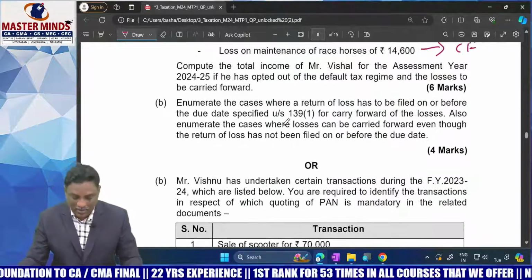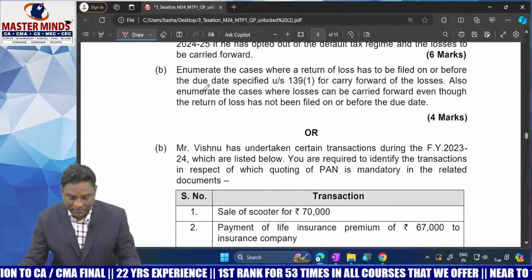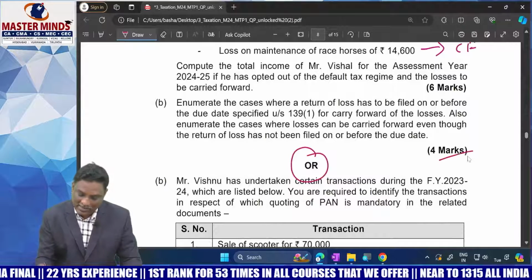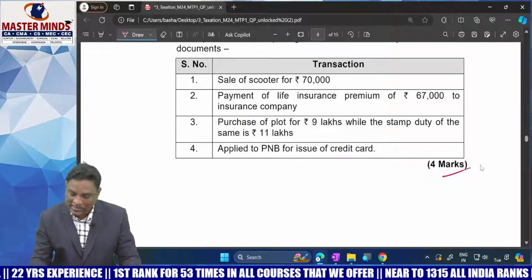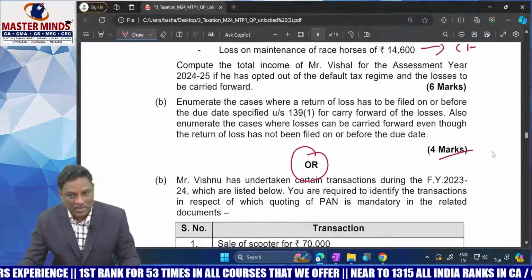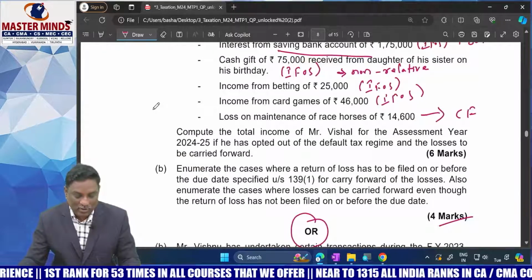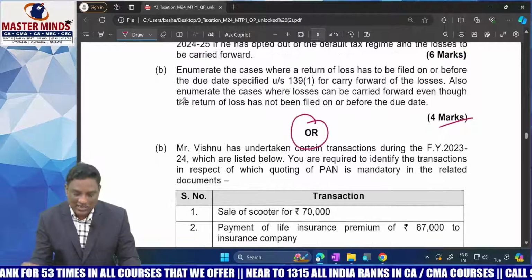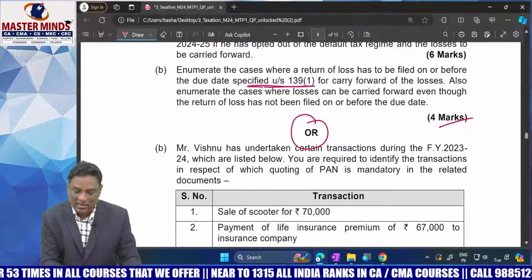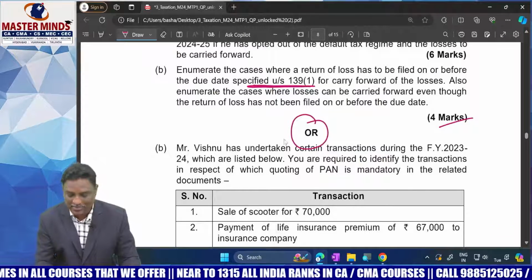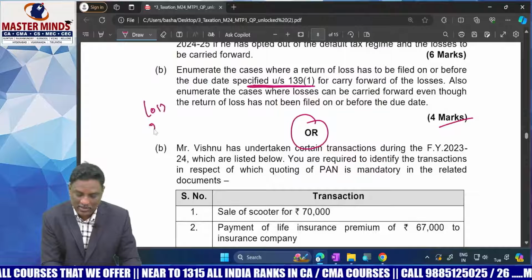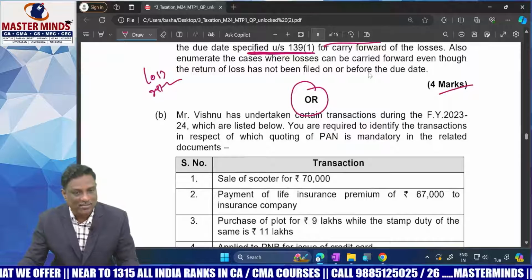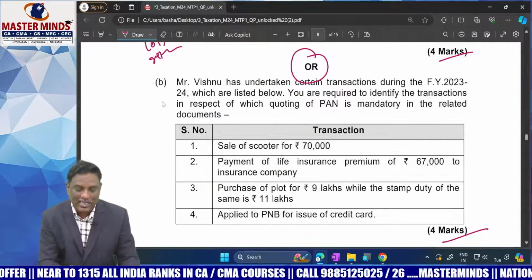Okay. Point number B is an internal choice, 4 marks. You can answer any one of these two. It's an internal choice in the 4th question, point number B. It's a purely TDS question. It's loss return related, section 139 subsection 3. And the second one is PAN requirement.